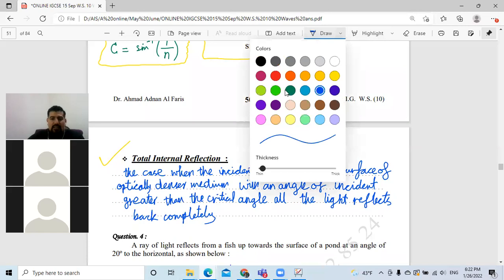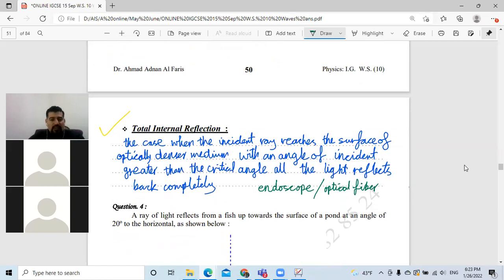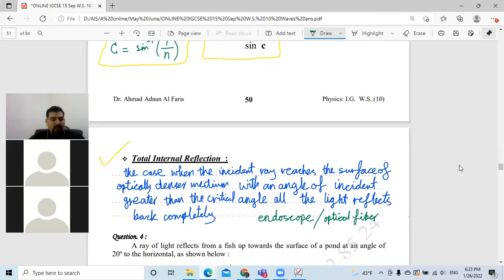And where can we see this? We can see this in something called an endoscope. We are going to talk about it later on, endoscope, or we can see that in communication optical fiber. Optical fiber wires that they use for the internet now. Okay, any questions so far? Any question? Okay, write these down.